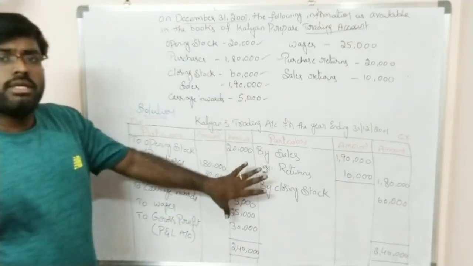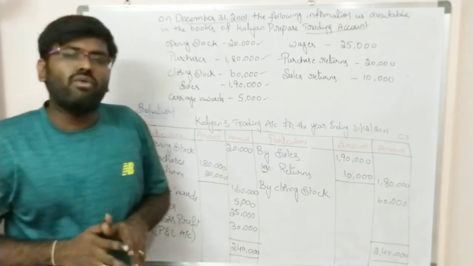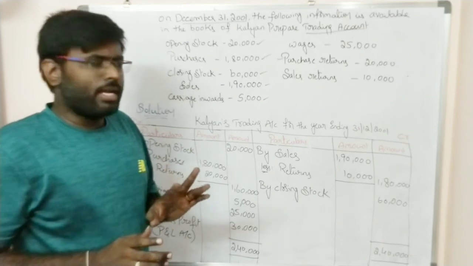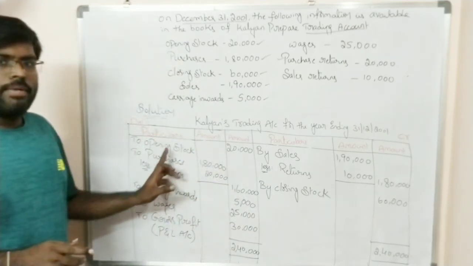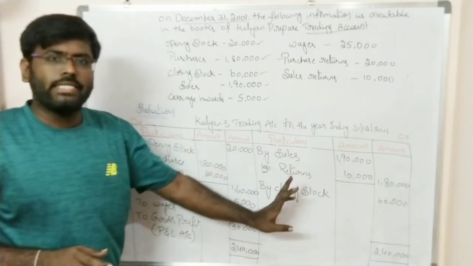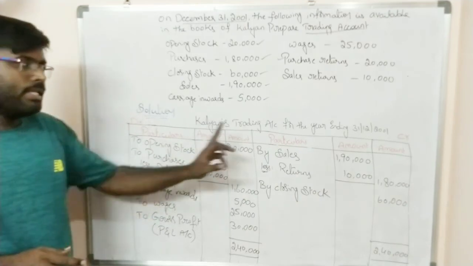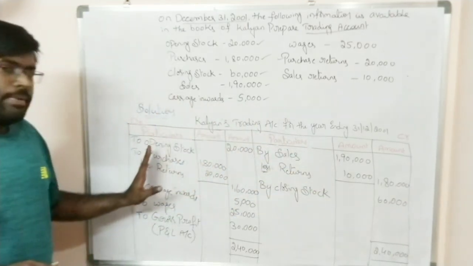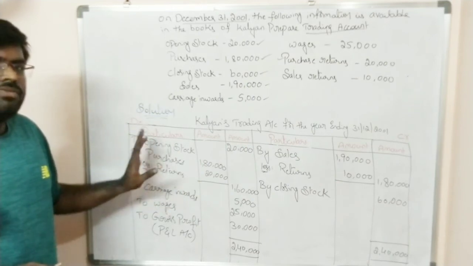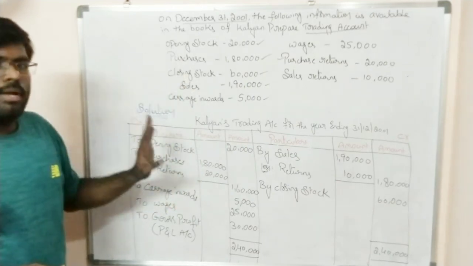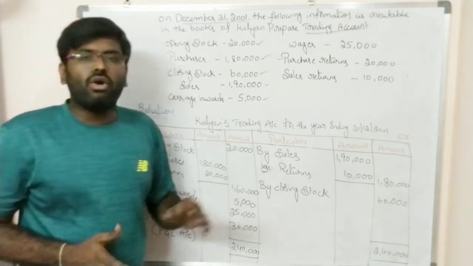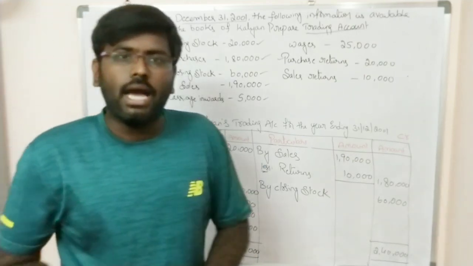This is the procedure we will follow for the preparation of the trading account. Simply you can remember: opening stock on the debit side, closing stock on the credit side. Purchases on debit, sales on credit. So the credit side is completed. On the debit side, record all the expenses which are present in the problem or related to the trading activity. So this is how we will prepare the trading account.